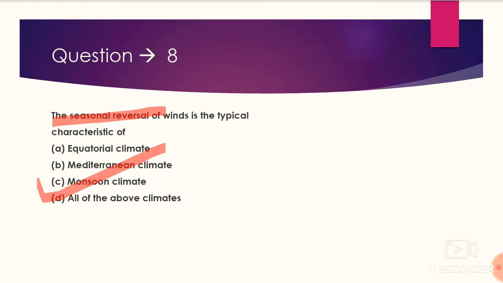So what we get from this question is not only the answer to this question, but we also get to know what kind of questions UPSC asks. Next time it can ask what do you know about the Mediterranean climate, because we have covered the equatorial climate in the last question. UPSC had already asked about the equatorial climate, and this time UPSC has asked about the monsoon climate. So the next time it may ask about the Mediterranean climate.